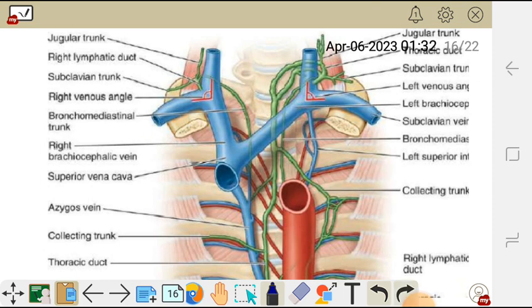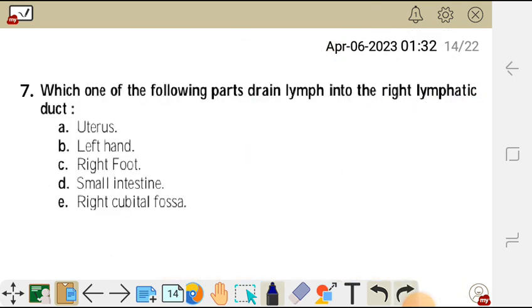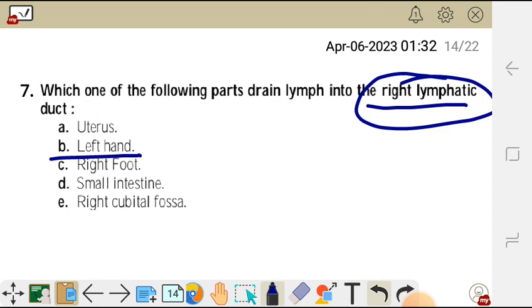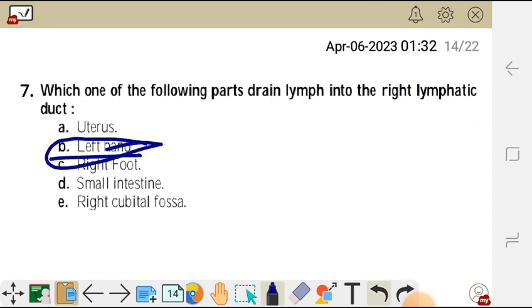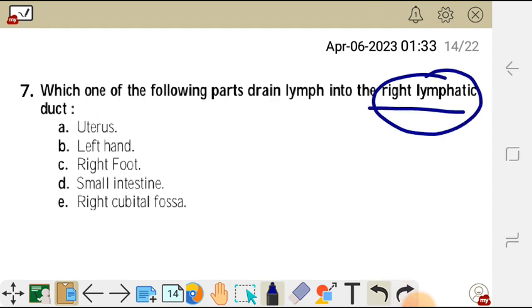bronchomediastinal trunk. So coming back to our question, they are saying which one among these choices here drains lymph into the right lymphatic duct? So left hand, no, because the right lymphatic duct is at the right side and it is going to drain the right hand, not the left. Then the foot, it doesn't drain the foot, it doesn't drain small intestine, it only drains the head, the upper limb, and even the thorax, okay, for the right lymphatic duct.